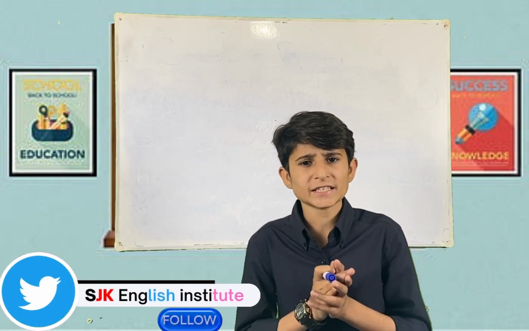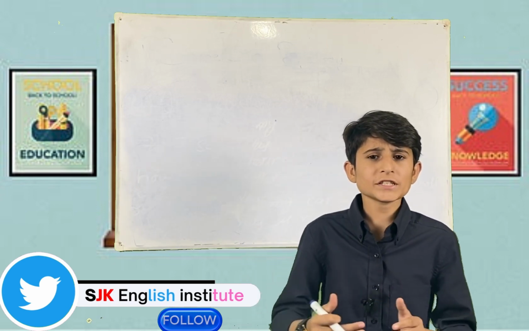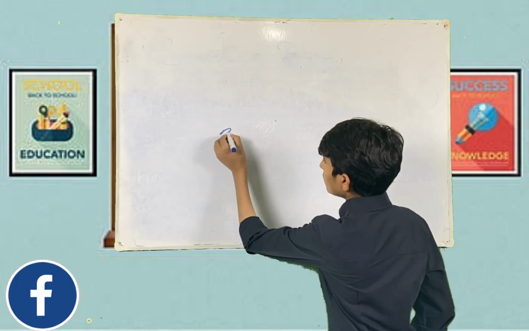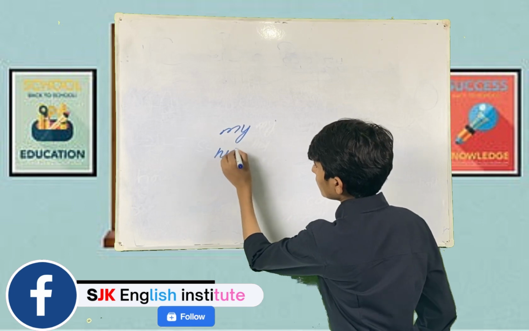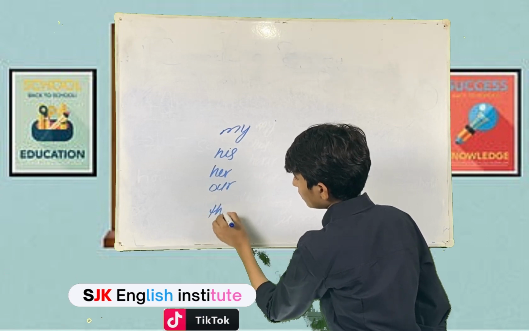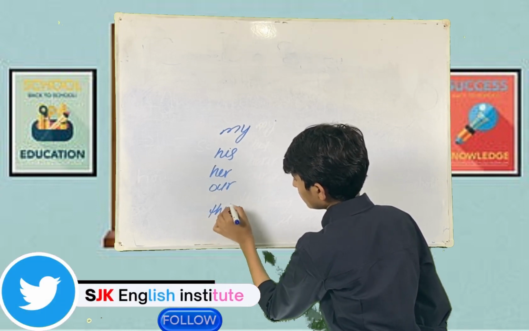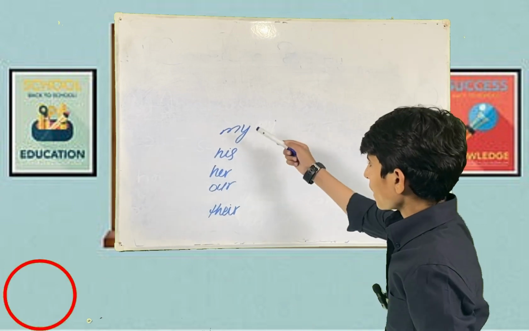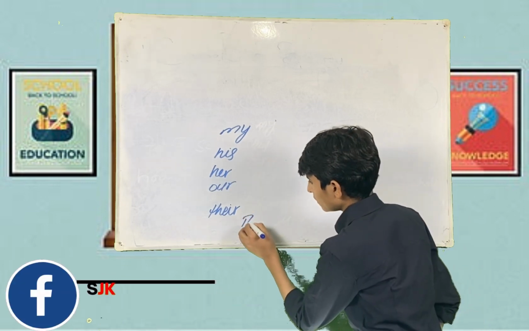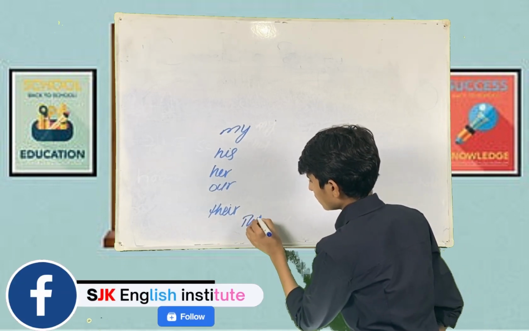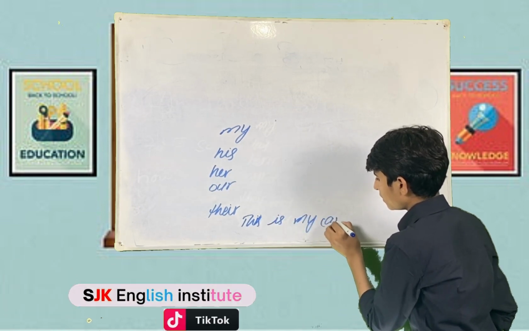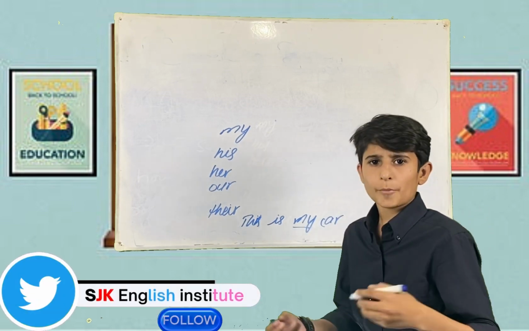First of all, possessive adjective. Possessive adjectives are those adjectives which are used to show possession and ownership. They are my, his, her, our, their. For example, this is my car. In this sentence, my is a possessive adjective.